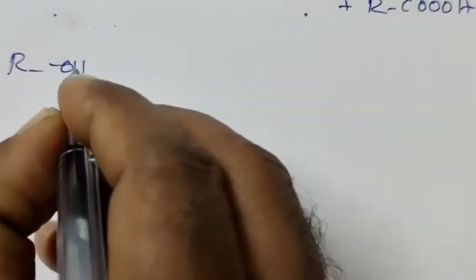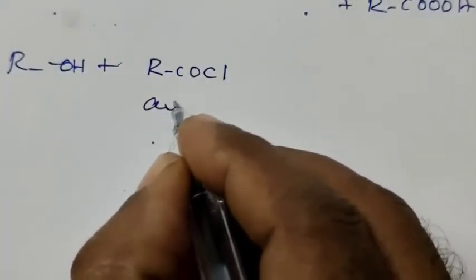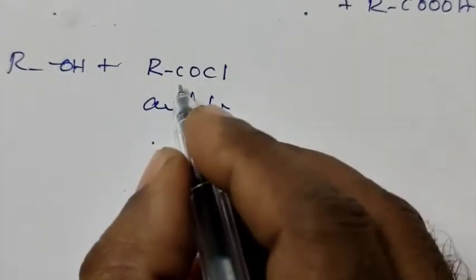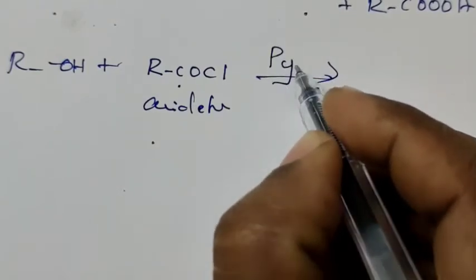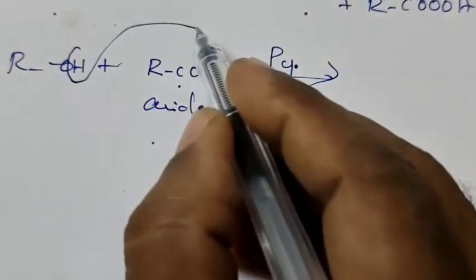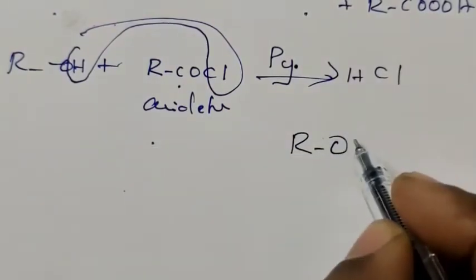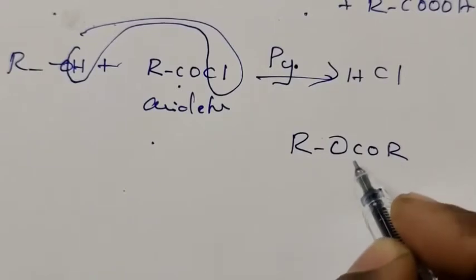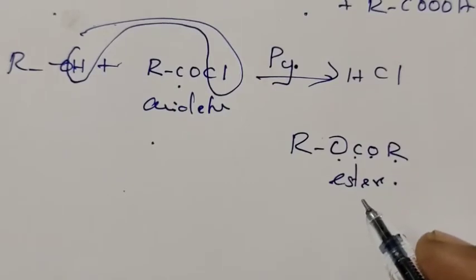The same esterification reaction takes place when alcohol reacts with RCOCl. RCOCl means acid chloride. When alcohol reacts with acid chloride, the same reaction takes place in the presence of pyridine, which is a base. From here one H and from here one Cl will be removed as HCl. The remaining RO and COR give RCOOR. That means we are getting ester. This is called esterification reaction.